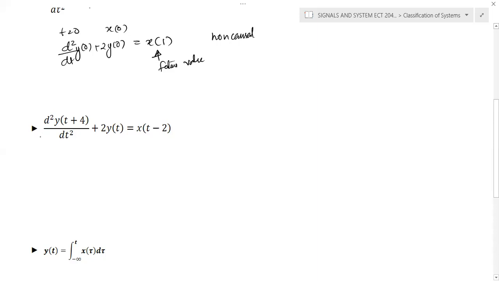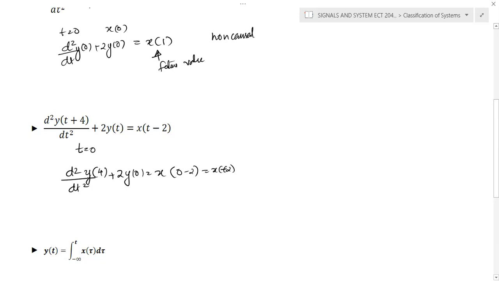Here you can see that d square by dt square of y of t plus 4, plus 2y of t is equal to x of t minus 2. So if you observe the output at t is equal to 0, it's d square by dt square of y of 0 plus 4, that is y of 4, into 2y of 0 is equal to x of t minus 2, that is 0 minus 2, which means it's x of minus 2.